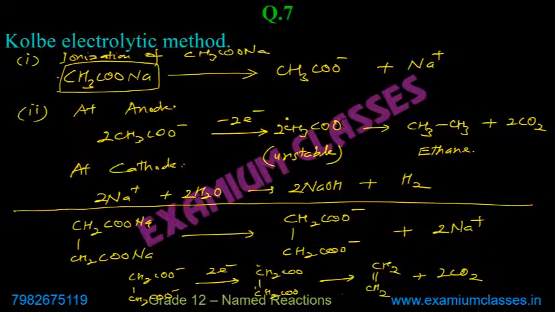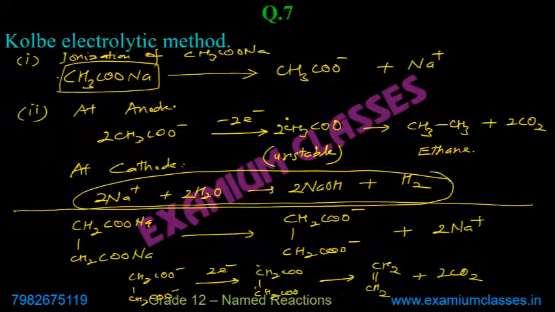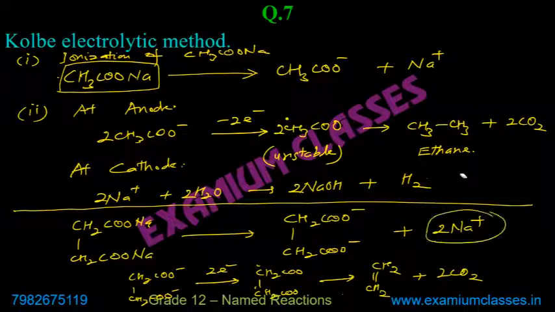But the reaction mechanism will be the same. At cathode, exactly the same reaction will be there, because 2Na will combine with 2H2O to produce 2NaOH, and hydrogen will be released. The reaction at anode will be different.